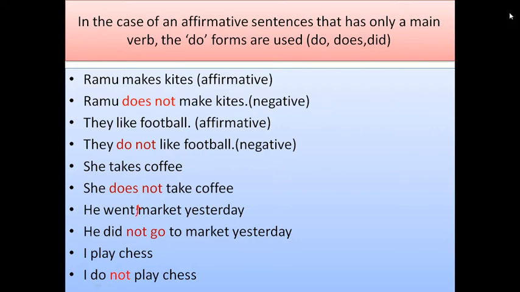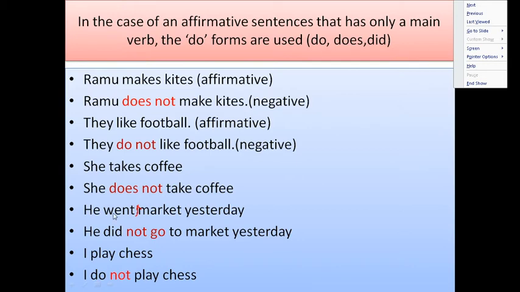This is past tense. So we use did. For present tense we use do, does. Do for I, you, we, they: I do not, we do not, you do not, they do not. He does not, she does not, it does not. That is in present tense. But in past tense we use did for all pronouns: first person, second person, third person, singular, plural. And also we use V1 in the negative sentence. I play chess. I do not play chess.